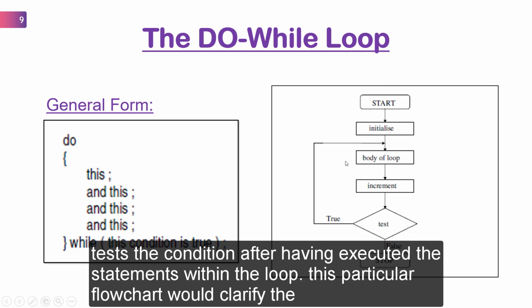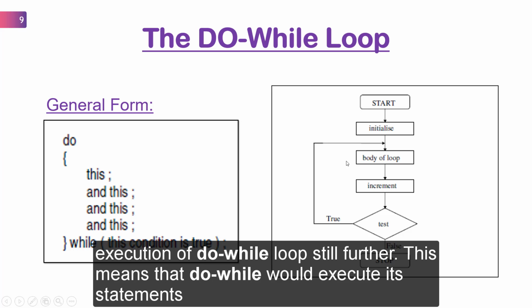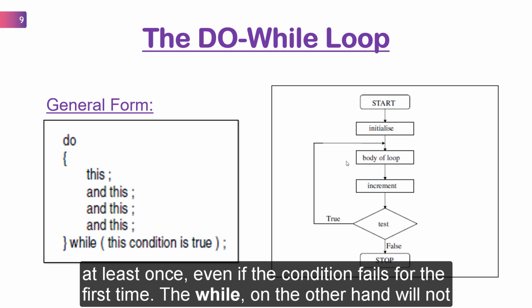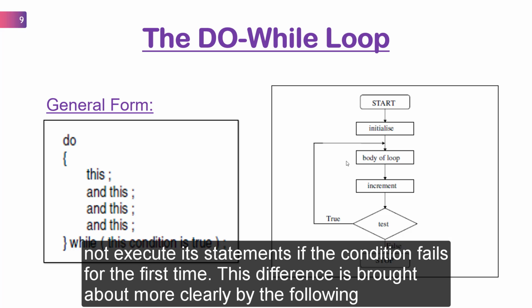This particular flowchart would clarify the execution of do while loops still further. This means that do while would execute its statement at least once, even if the condition fails for the first time. The while, on the other hand, will not execute the statements if the condition fails for the first time. This difference is brought out more clearly by the following program.